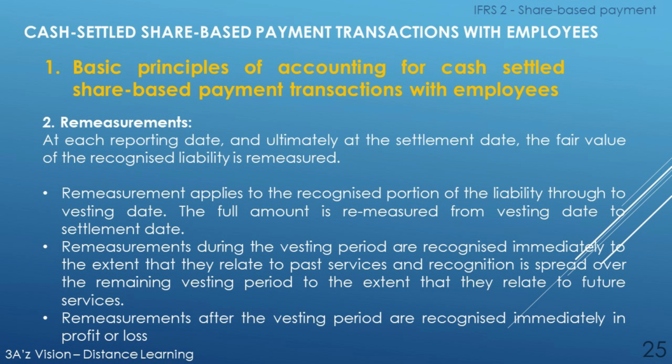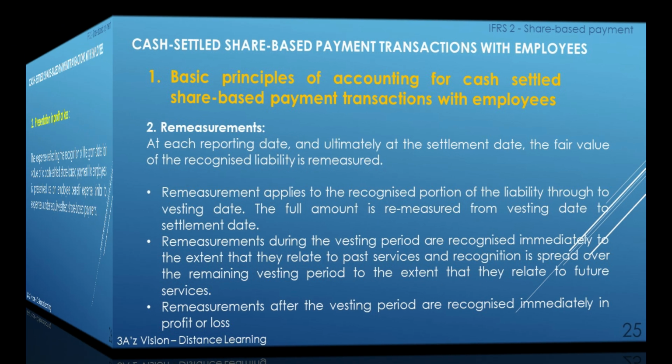Remeasurements during the vesting period are recognized immediately to the extent that they relate to past services, and recognition is spread over the remaining vesting period to the extent that they relate to future services. Remeasurements after the vesting period are recognized immediately in profit or loss.